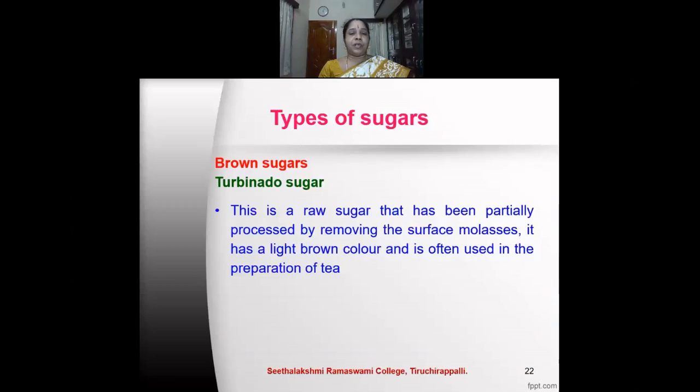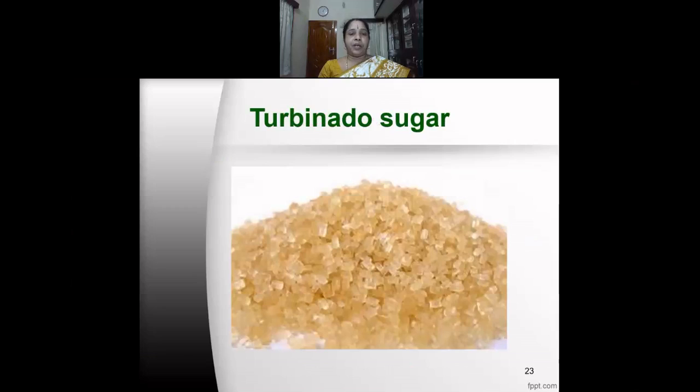The next type of sugar is called the brown sugars. Under the brown sugars, there are various types. The first one is the Turbinado sugar. This is the raw sugar that has been partially processed by removing the surface molasses. Molasses is the preparation which contains the sugarcane juice. It has a light brown color and is often used in the preparation of tea. You can see here the Turbinado sugar, which has a brown coloration and it does not look white.